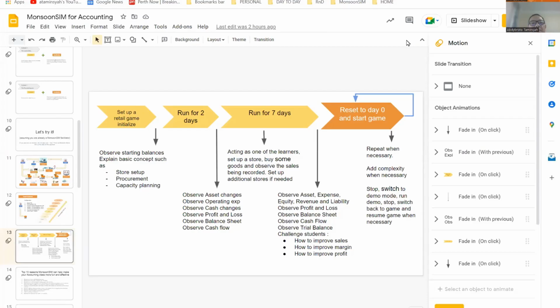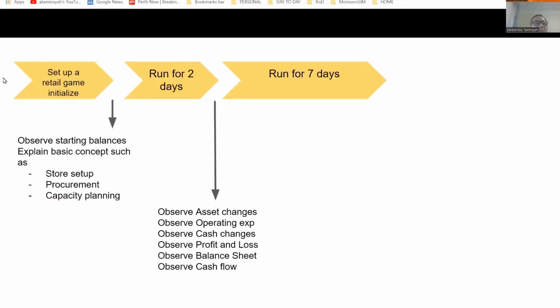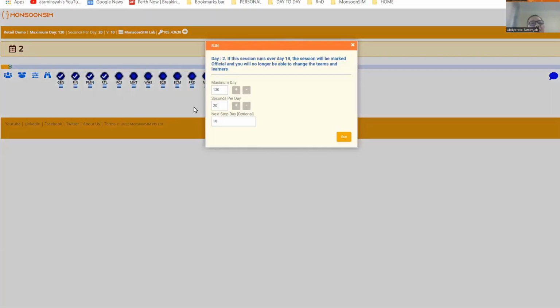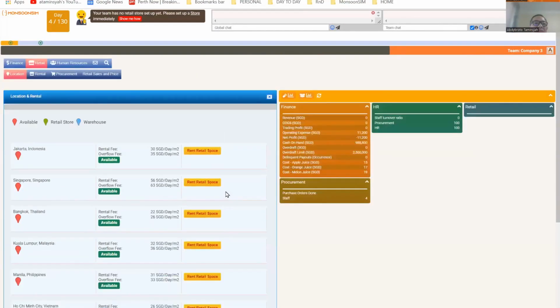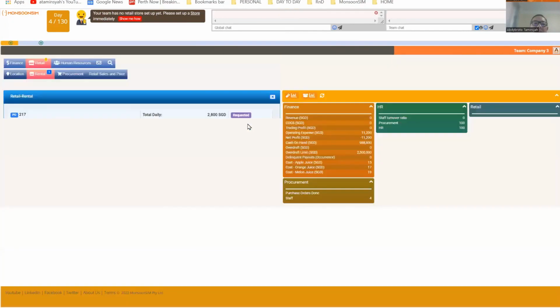Back to our roadmap. We were here, and then we say observe asset change, which we did. Observe operating expense, which we did. Observe cash change, which we did. P&L, balance sheet, and cash flow. We did all that. So I'm going to run for 7 days, and I'm going to do some simulation. So if I run for 7 days, now is day 2. If I run for 7 days, it must be day 9. So I'm going to stop on day 9. Okay, so it's running. So here is my store. I will rent a place in Singapore, a retail store, 50-meter area, and I'm going to approve it.